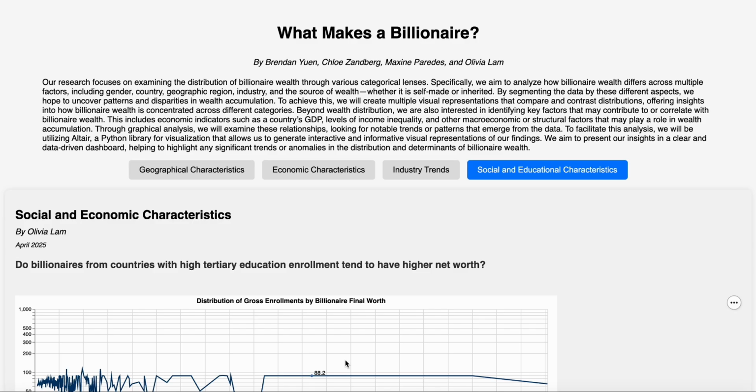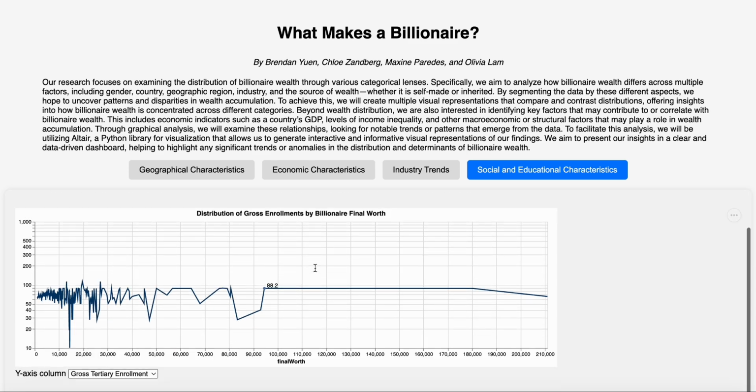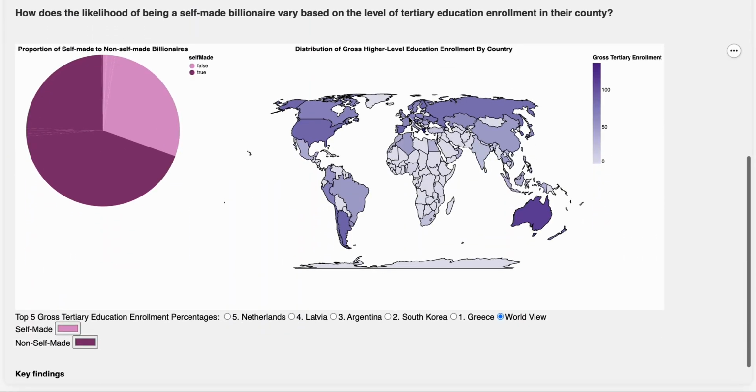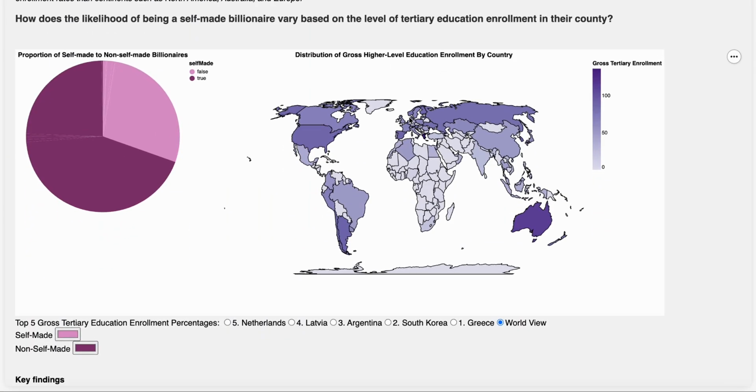I'm Olivia. I will be presenting on the social and educational characteristics of our dataset of what makes a billionaire. So yeah, if we scroll down, the question I will be talking about today is how does the likelihood of being a self-made billionaire vary based on the level of tertiary education enrollment in their country?